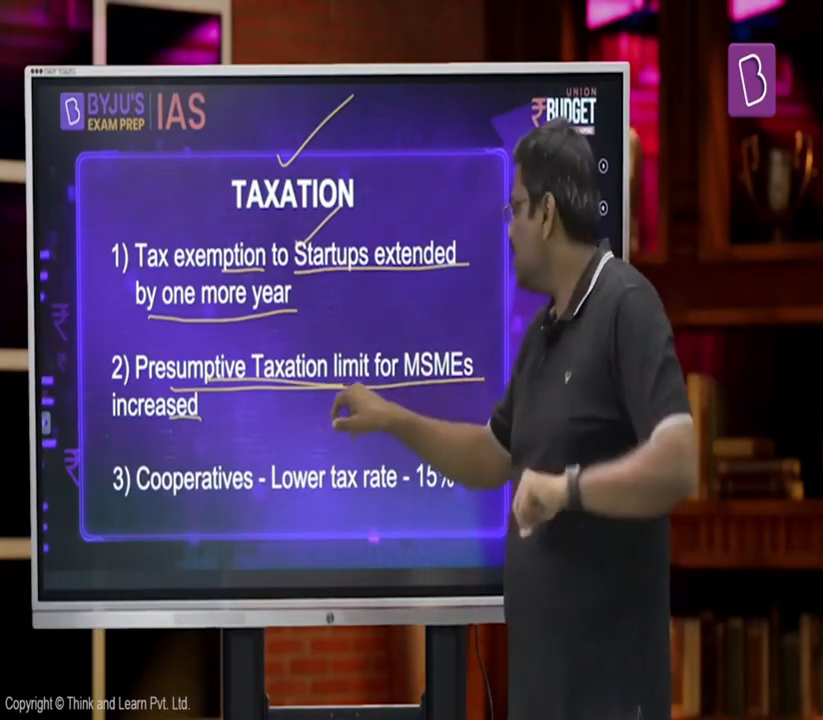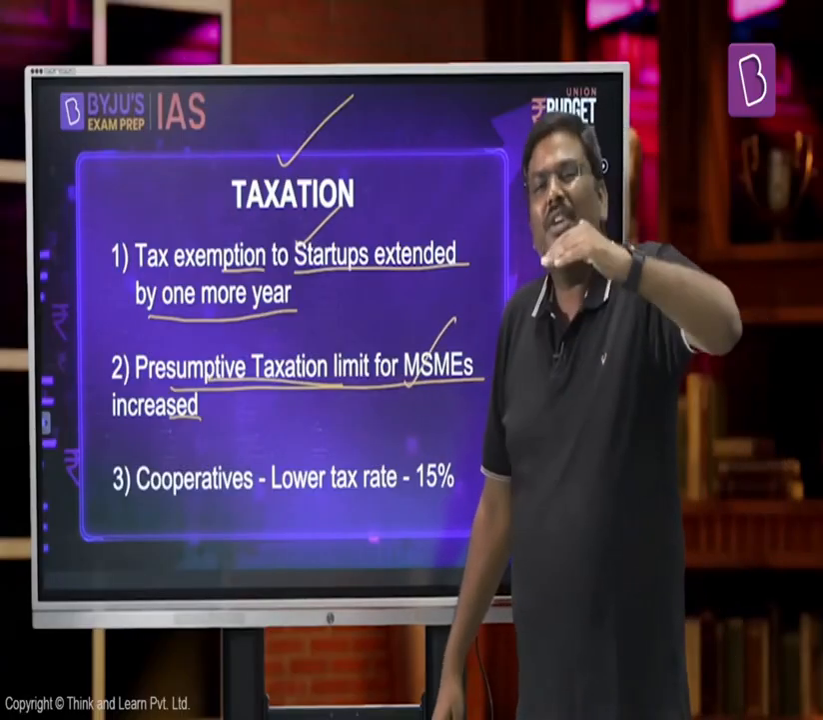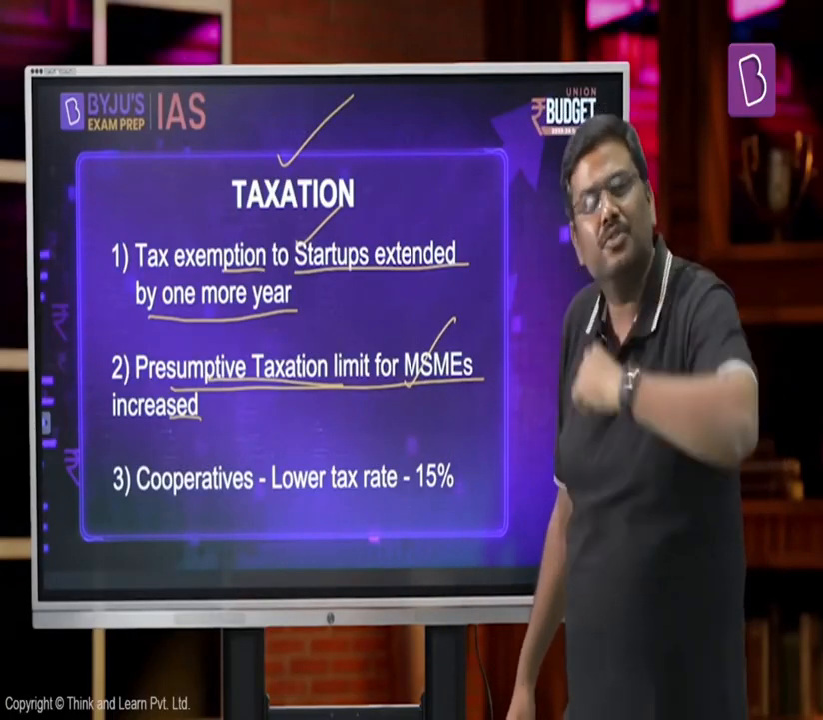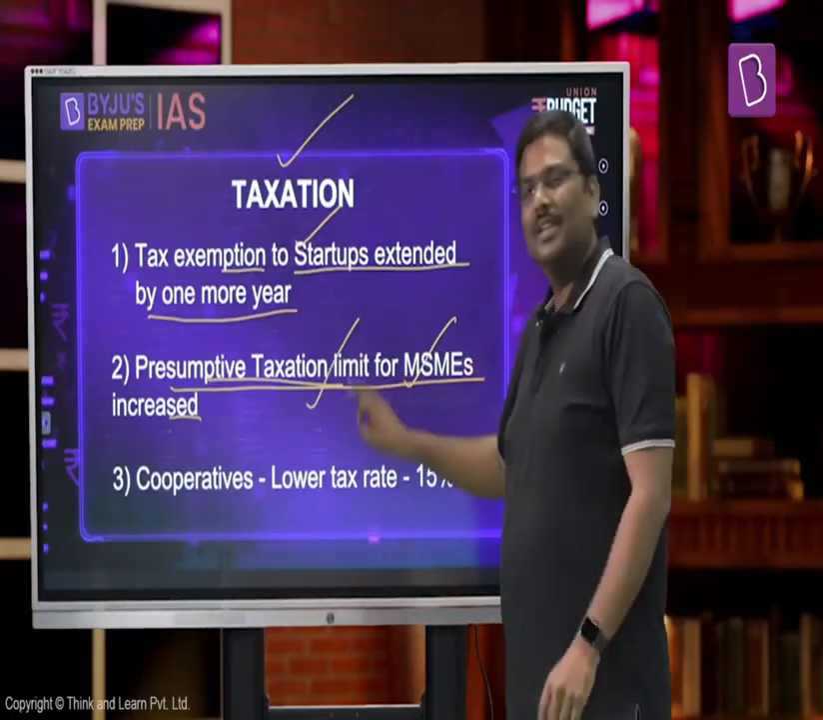Now, the finance minister stated that for MSMEs, one more very important reform, the threshold limit will be increased. Until now it was 2 crore rupees, now it will be increased to 3 crore rupees, which means more and more MSMEs will get the benefit of the presumptive taxation scheme.